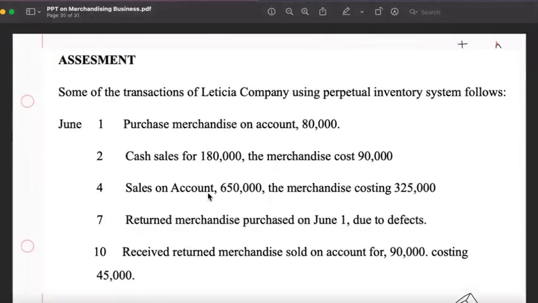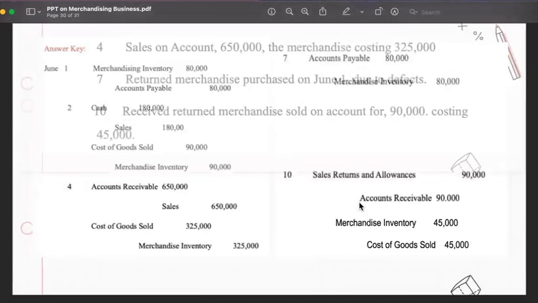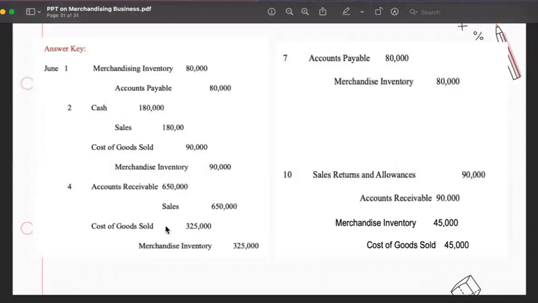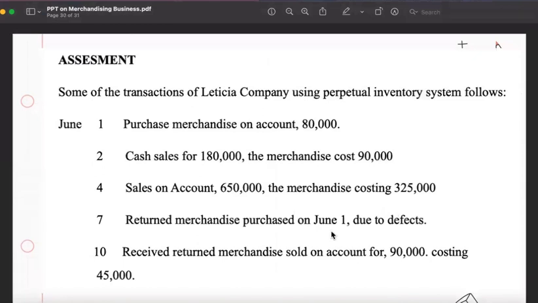Next, sales on account 650,000, merchandise costing 325,000. Leticia, as the seller, will record a debit to accounts receivable 650,000 based on the selling price and a credit to sales of 650,000, and she debits cost of goods sold at the cost of the inventory sold and credits merchandise inventory at the cost of the goods sold.